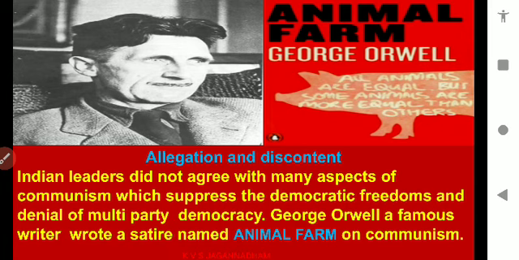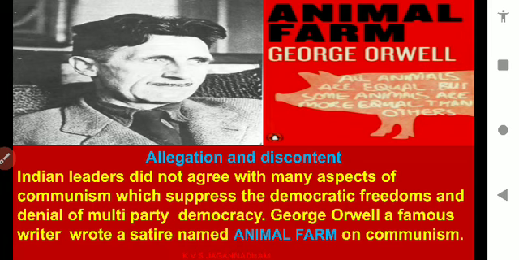Animal Farm is the name of the book written by George Orwell. In his book, he says that all of them are equal in socialism, but some people were given the ultimate political powers, and there were no democratic powers or freedoms. It was suppressed by the communist leaders.